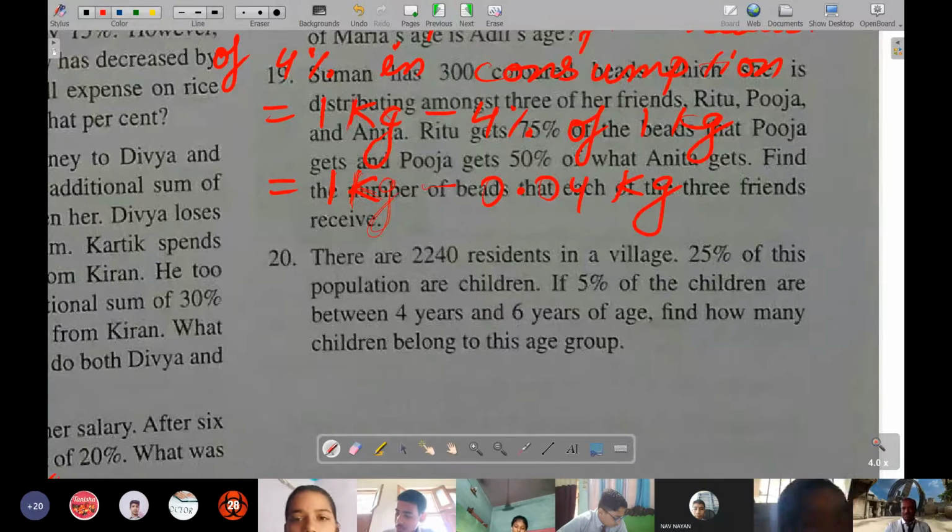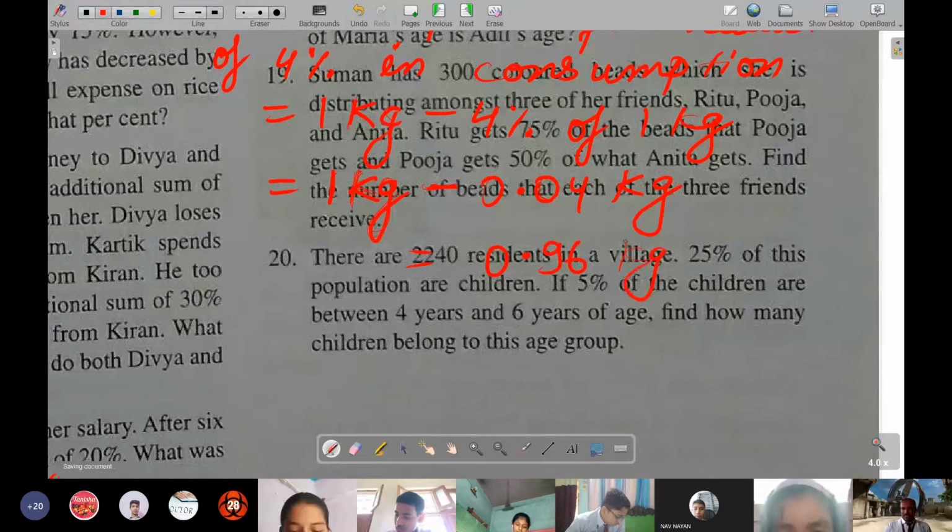I hope all of you know how to find it. So 1 kg minus 0.04 kg will become 0.96 kg.